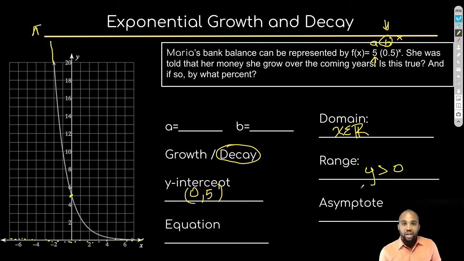Now, why did I go into the explanation about this dotted line? Because that is our asymptote. Our asymptote is the equation of that line. There it is. That's the equation of that line that it gets arbitrarily close to but never touches. And this line is most of the time going to be y equals 0.